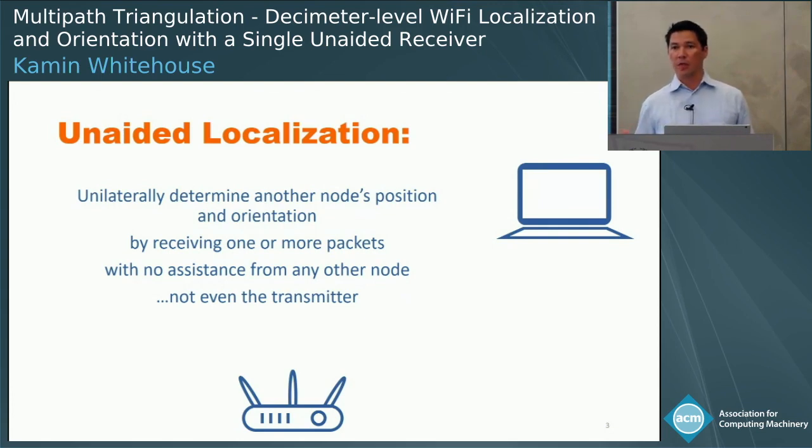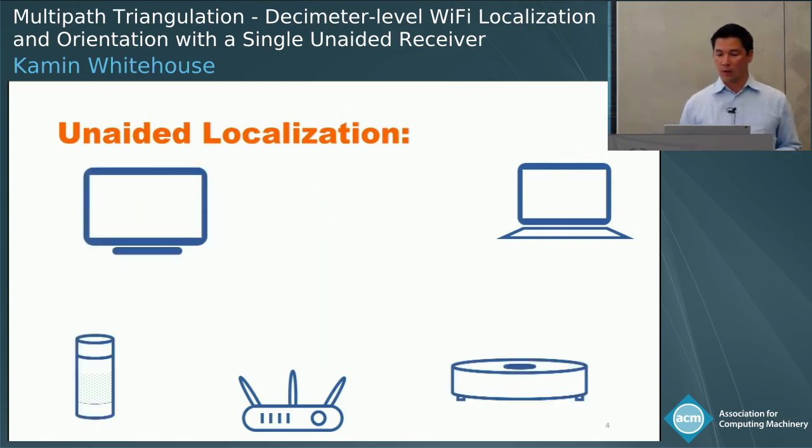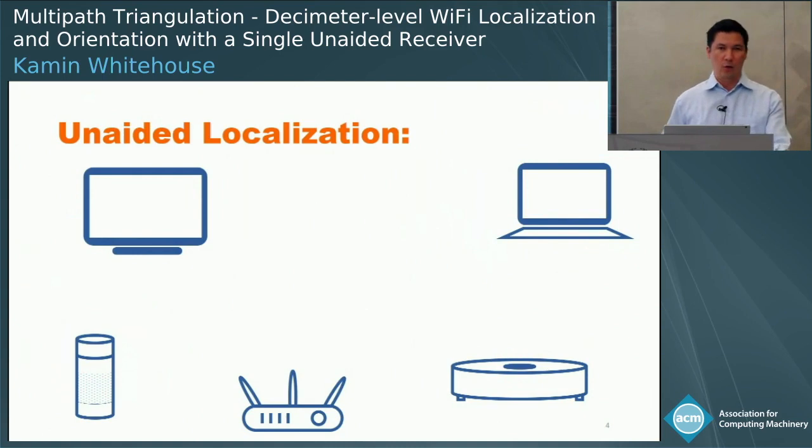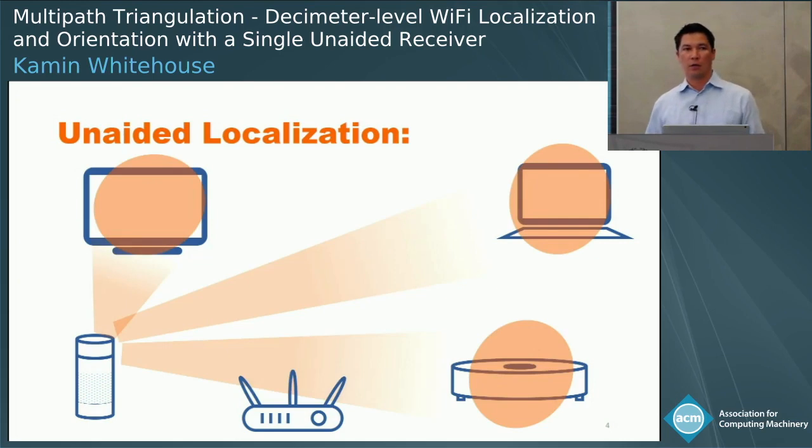And it doesn't have to be the access point that's locating things. In many environments, like a home, for example, there are often many things in the house that are transmitting to the access point. But if unaided localization is possible, any node that overhears those messages can locate all of those devices. And this would enable a number of new context-based applications.